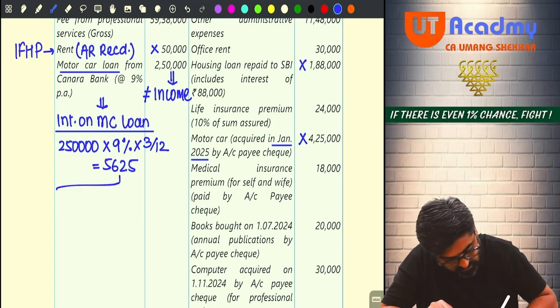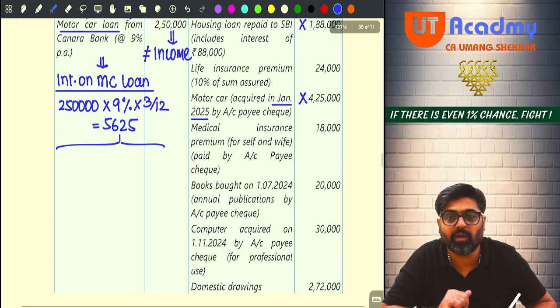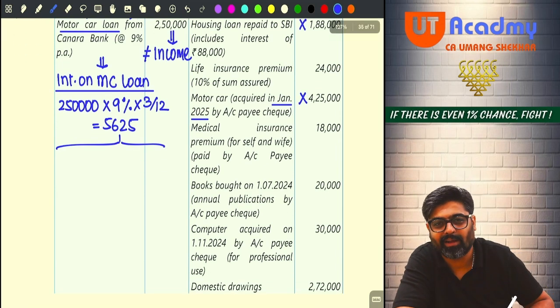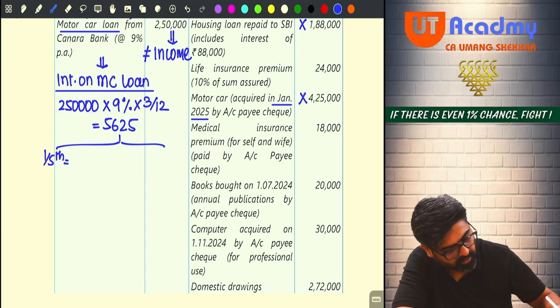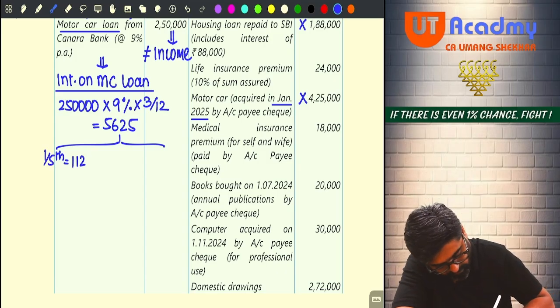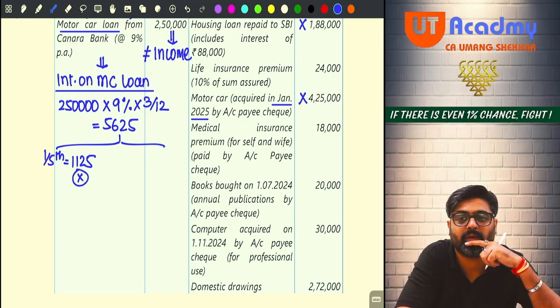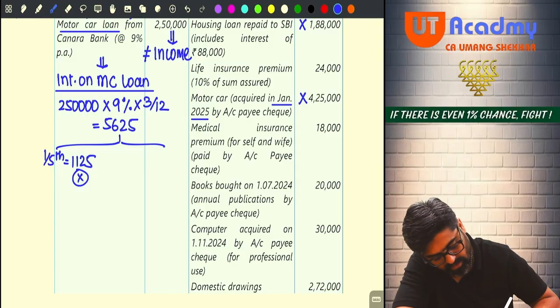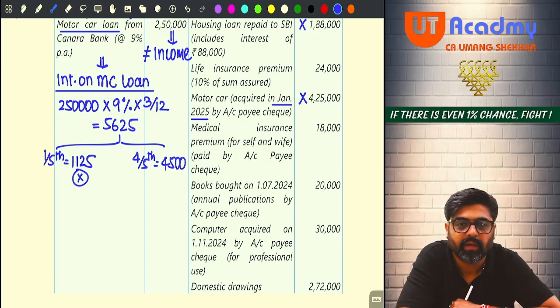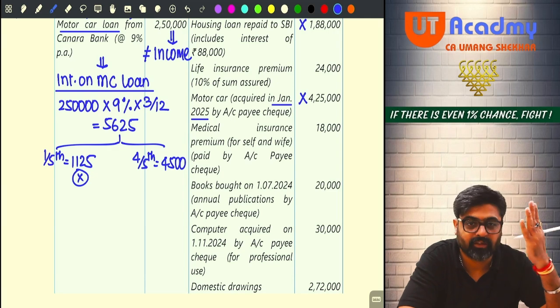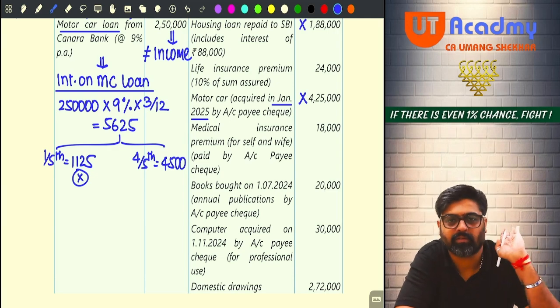Can I say this is again an expense related to your motor car? And out of this 1/5 is personal. So 1,125 will not be allowed as a deduction. Yes or no? Tell me, 4/5 is how much? 4,500. This is the expenditure related to business.